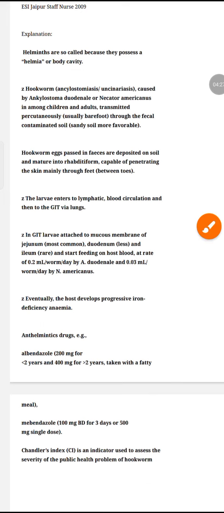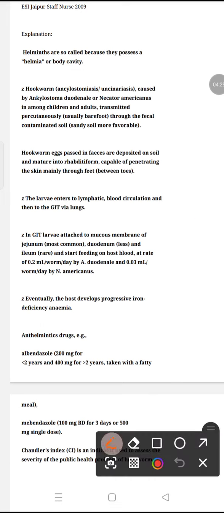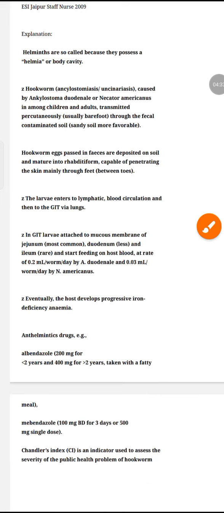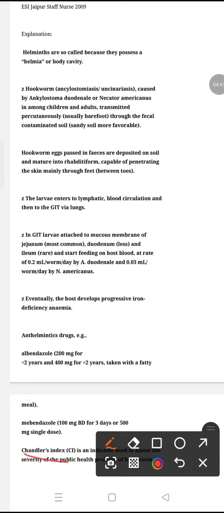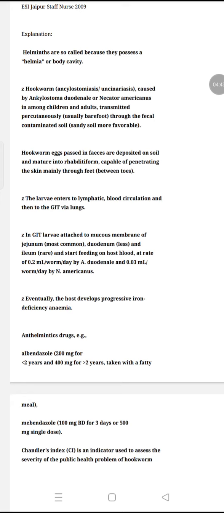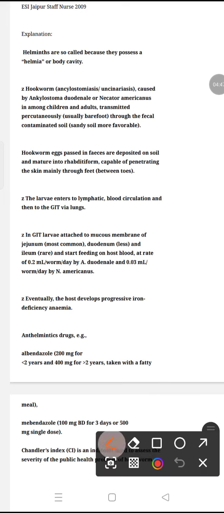This can be identified through the Chandler index. Using the Chandler index, we can identify how much hookworm infection is present in a particular area as a public health problem. So the treatment will be albendazole and mebendazole.